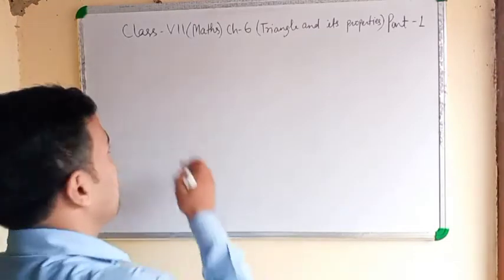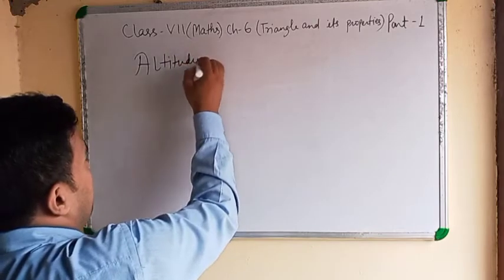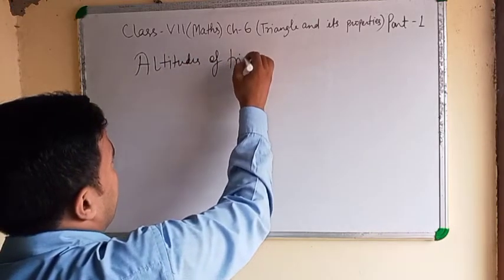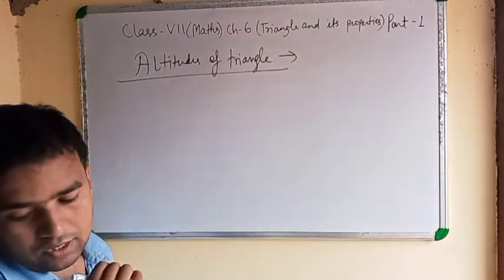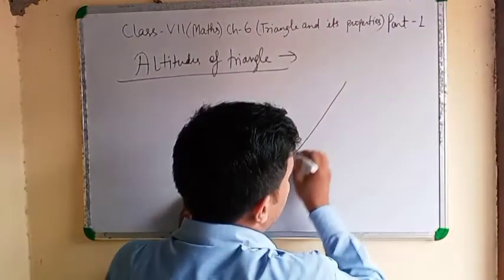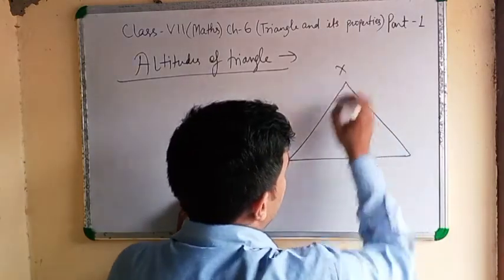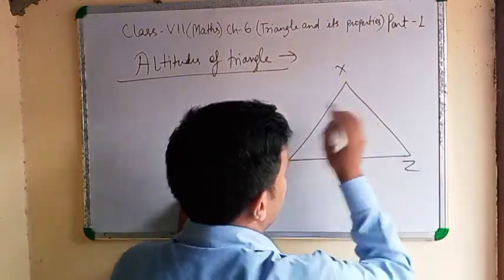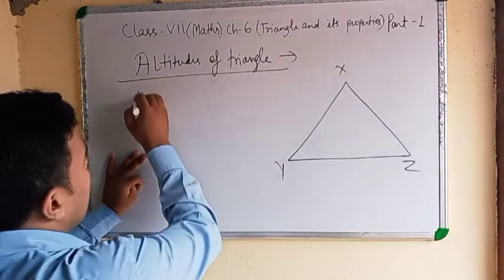Altitudes of triangle. Clear? One triangle we have taken, triangle X, Y, Z. Clear? So altitude of triangle means the perpendicular line.